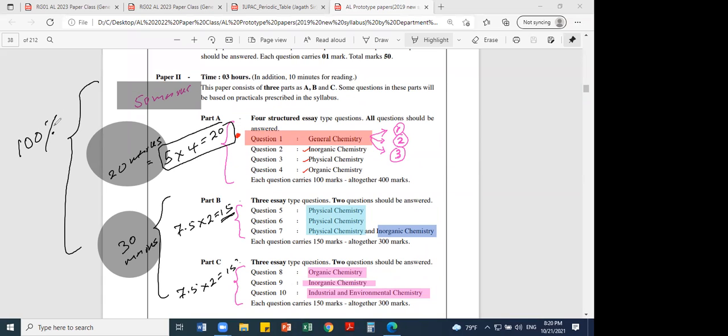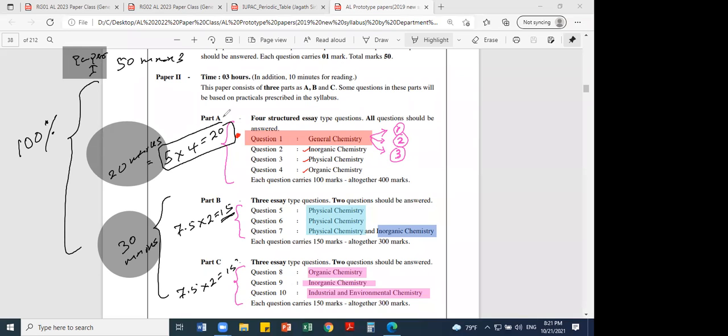So this 50 MCQ is very, very important. 1 mark each. Each MCQ is 1 mark. 50 MCQs for part 1, not for part 2. So that is for paper 1. And in both paper 1 and 2 a periodic table is given. Calculators are not allowed. Periodic table is given, but calculators are not allowed.